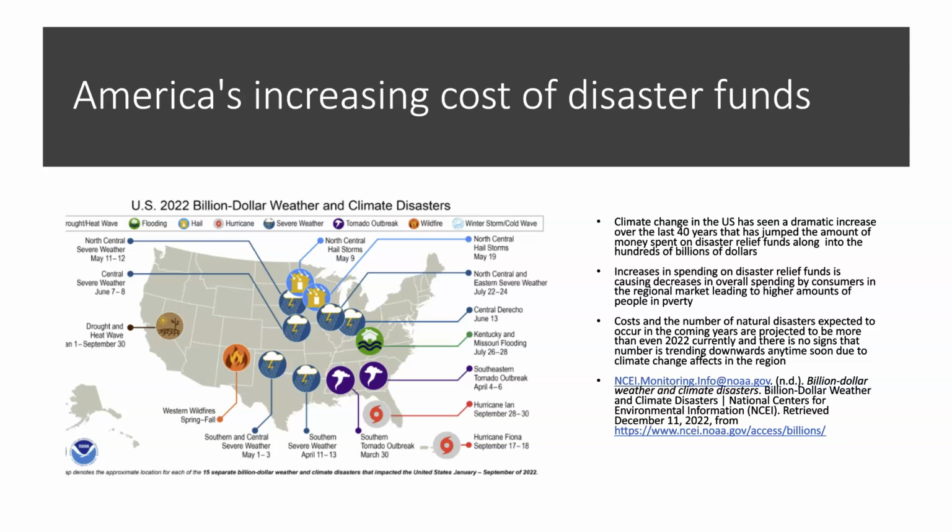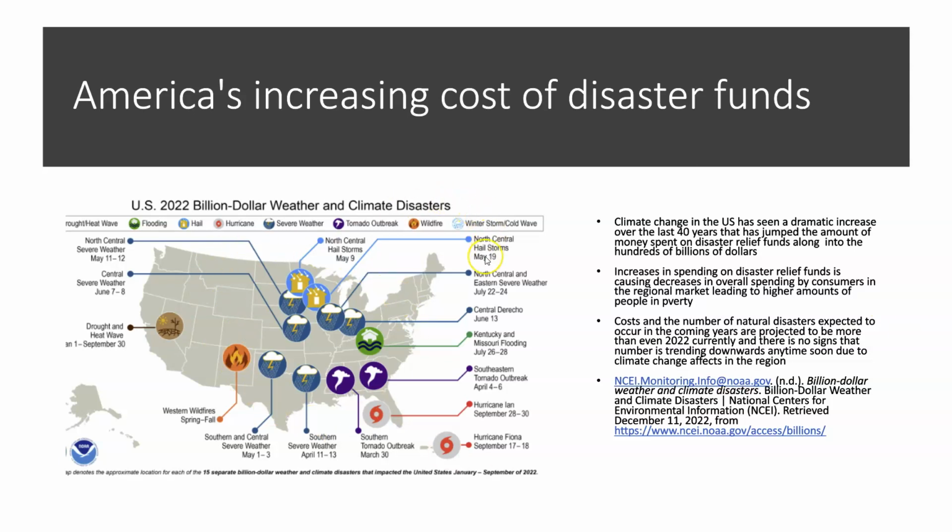And because some of these places don't get rebuilt, they're not going out and buying, which is lowering the overall market GDP of our country. Costs and the number of natural disasters expected to occur in the coming years are projected to be more than even 2022 currently, and there's no sign that the number is trending downwards anytime soon due to climate change effects in the region. So as I just stated, this is 2022 alone, right here.